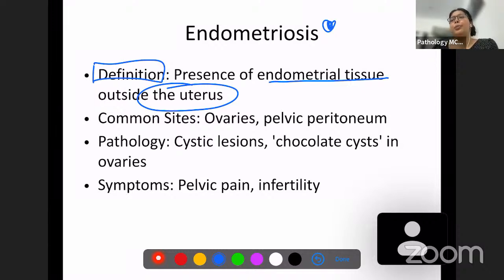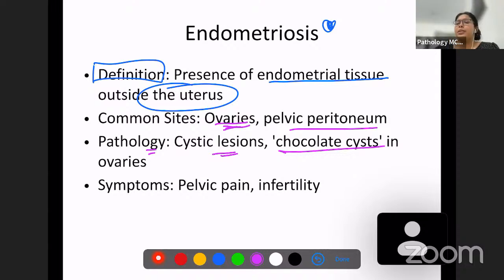Adenomyosis. Endometriosis is presence of the endometrial tissue outside the uterus. It can be anywhere outside the uterus, but the most common site, remember, is the ovaries and pelvic peritoneum in the pelvis. Pathologically, you can see cystic lesions usually in the ovary when you do an ultrasound scan, and chocolate cysts can be seen in the ovaries. So what are the symptoms? Symptoms are pelvic pain because ovaries are present in the pelvic area.